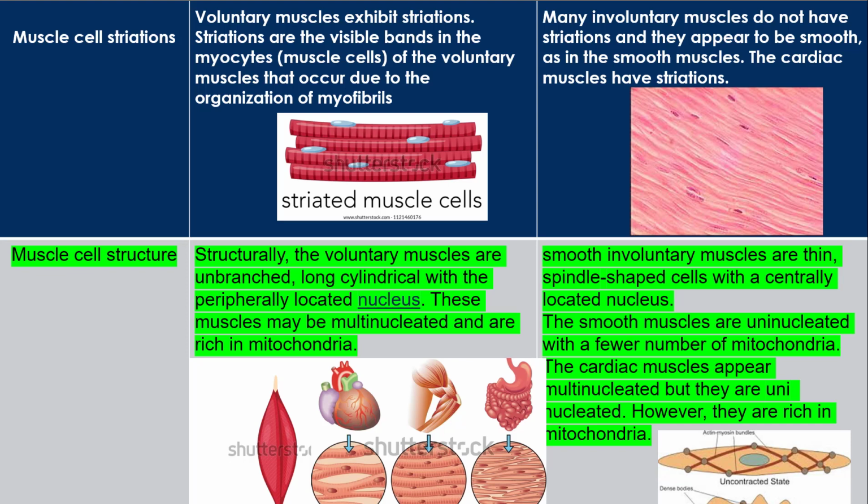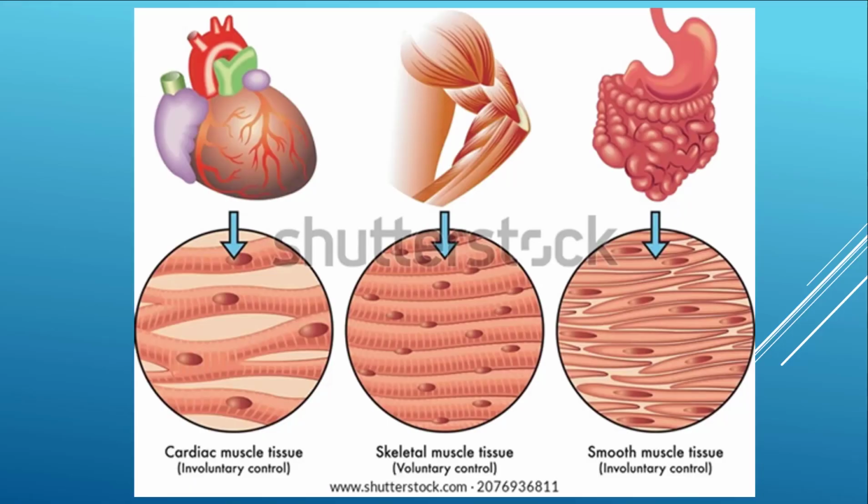That's why it needs more energy, so it contains more mitochondria. This is the magnified picture. Here you can see that when you look at the cardiac muscle under the microscope, it looks like it is multinucleated, but these nuclei are present in a single muscle fiber, so it is uninucleated.